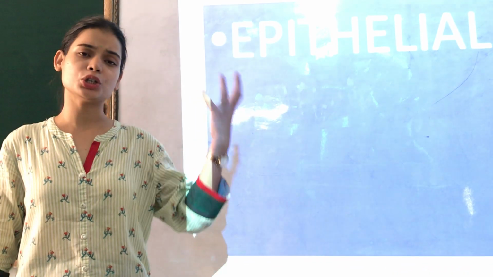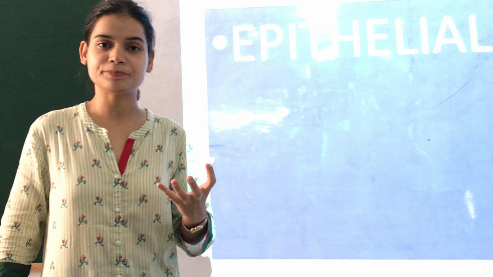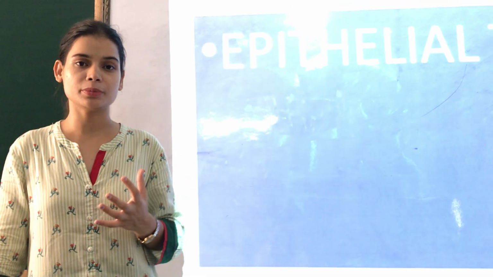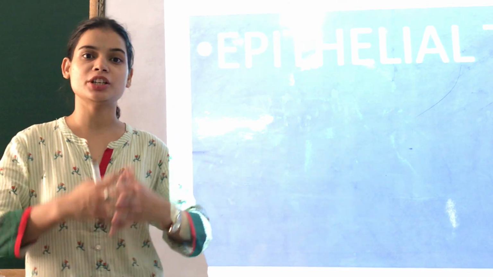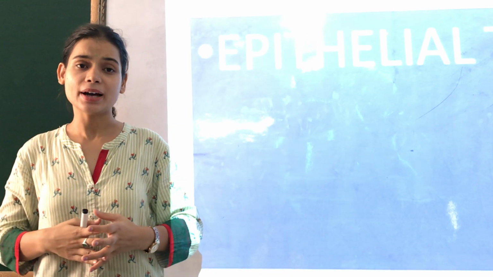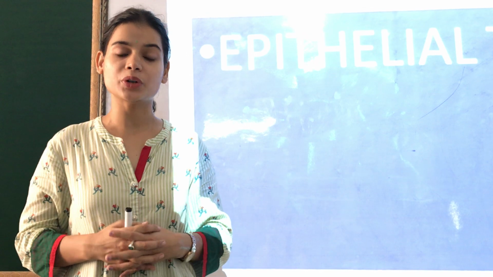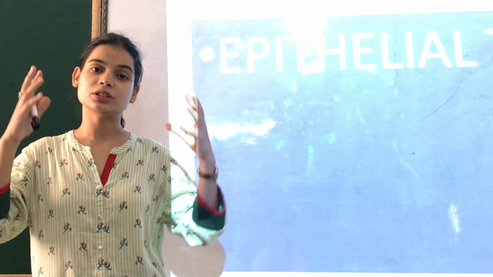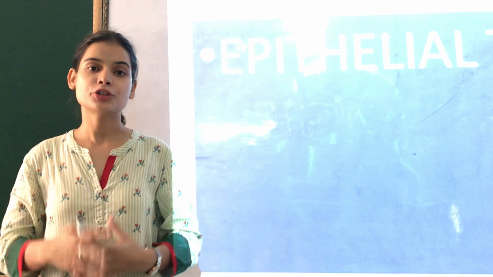Now children, we already discussed that epithelial tissue is basically the protective shield present all over our body. Right now when you look into the mirror, what do you see? Probably you will say that you see your face, your skin, your body. But as a biology student, you can now say that you actually see your epithelial tissue.